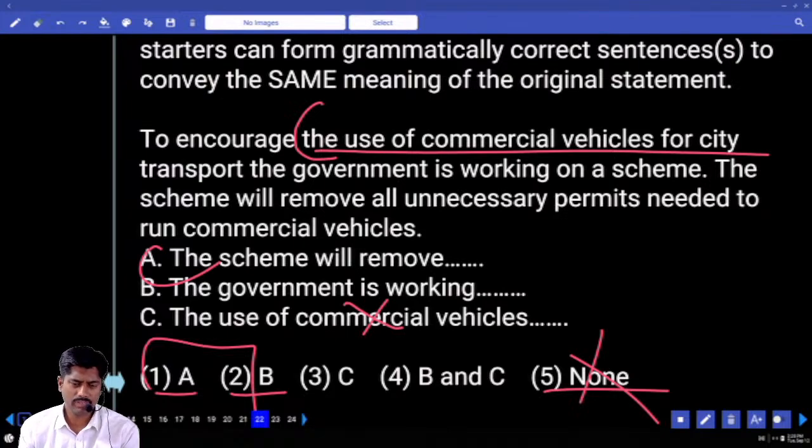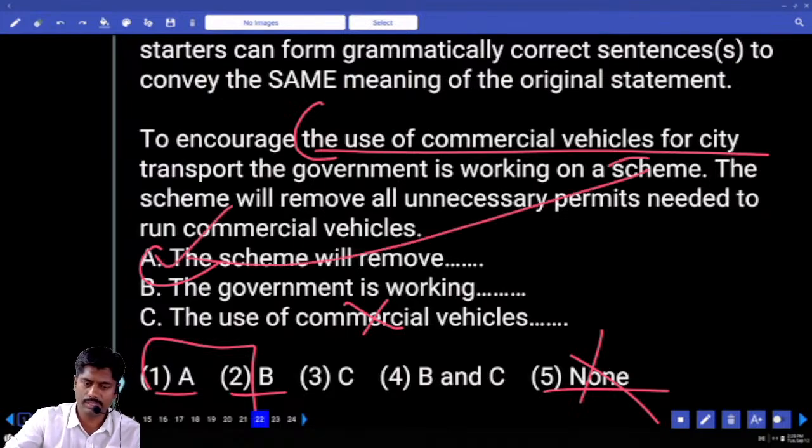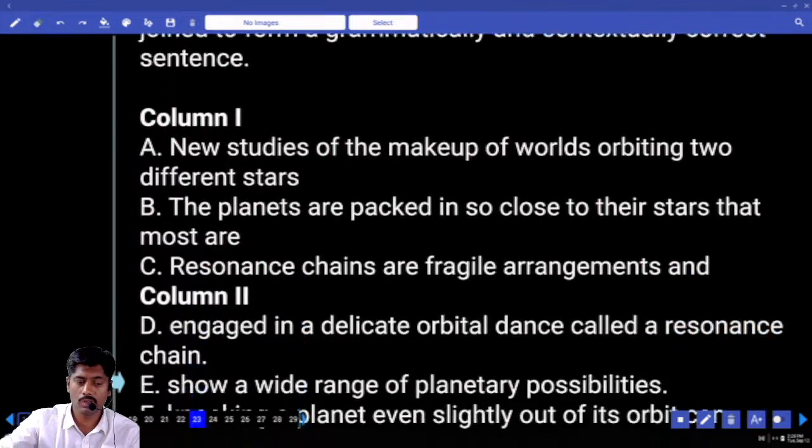A, B both are given. Since this is already given as it is, take B. Now column 1, column 2 we need to combine.